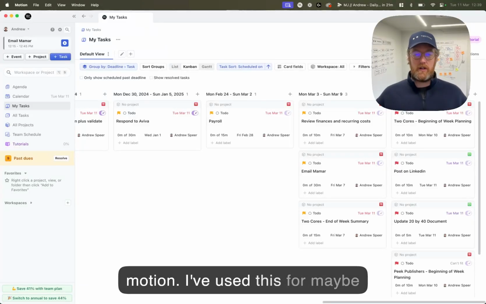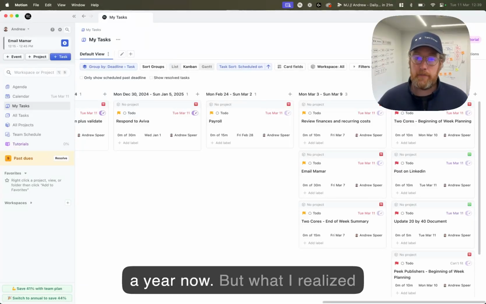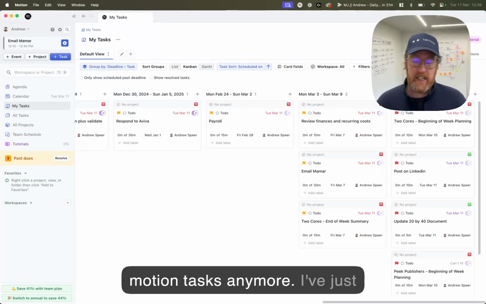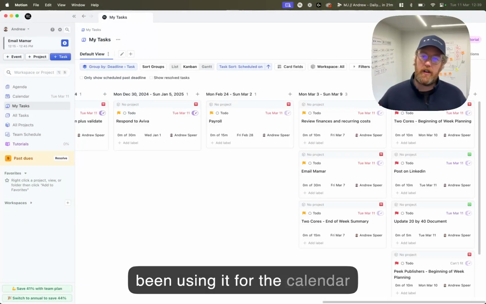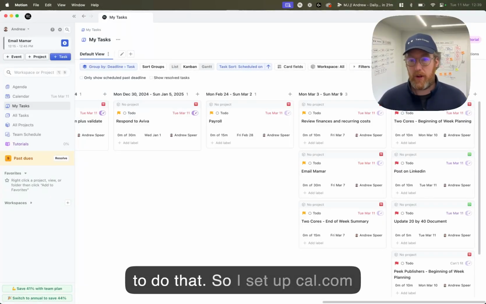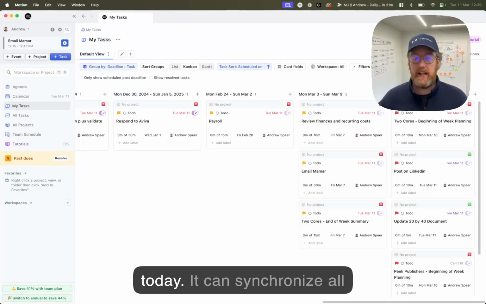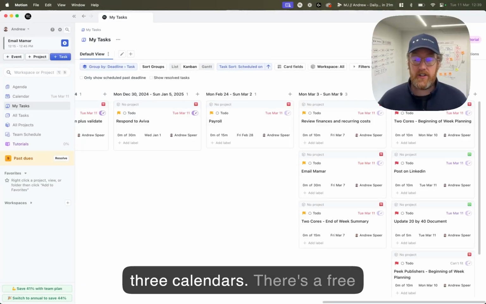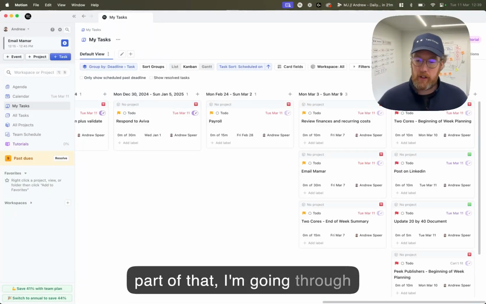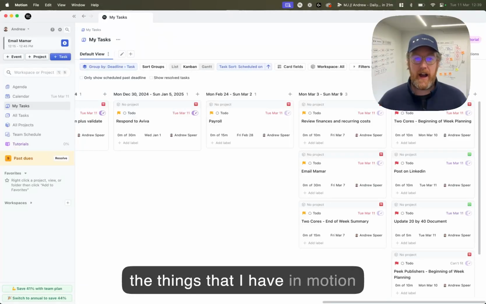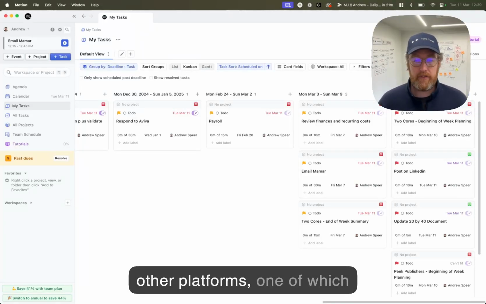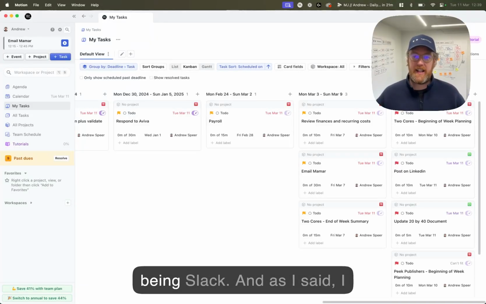I've used this for maybe a year now, but what I realized today is that I just don't check Motion tasks anymore. I've just been using it for the calendar booking function. And there's cheaper ways and easier ways to do that. So I set up cal.com today. It can synchronize all three calendars. There's a free function, so I'm using it. So I've moved over there. And then as part of that, I'm going through the things that I have in Motion and moving them to various other platforms, one of which being Slack.